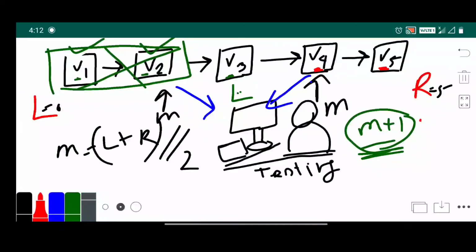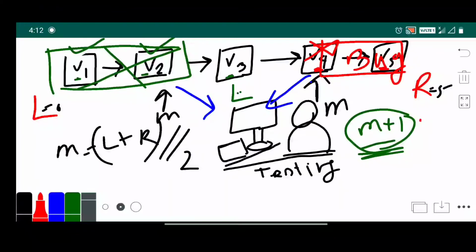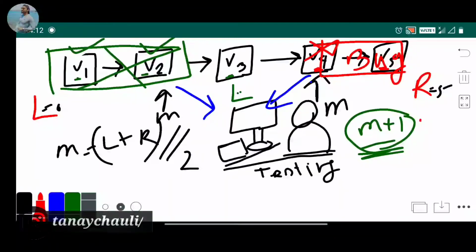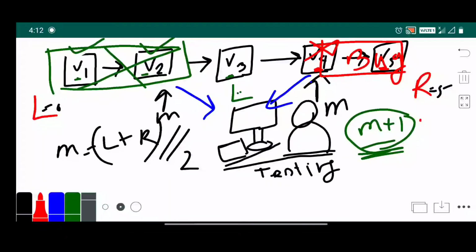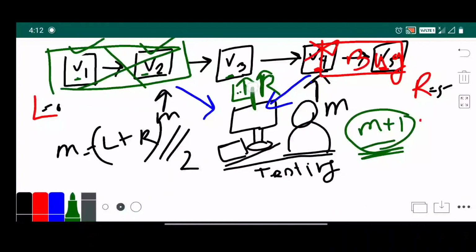Check. It's bad, yes, it reports a bad version. So the right side of version 4, all are bug versions. There is a bug in this version. So now we move our right pointer to mid minus 1. Here left is pointing to version 3, right is also pointing to version 3, and mid is also pointing to version 3. Now we check the mid.